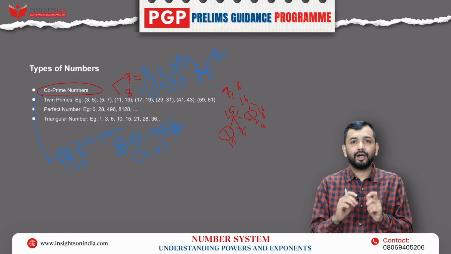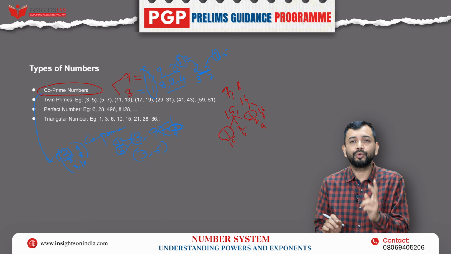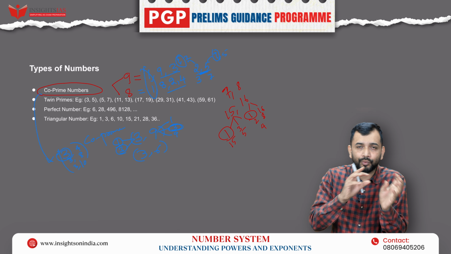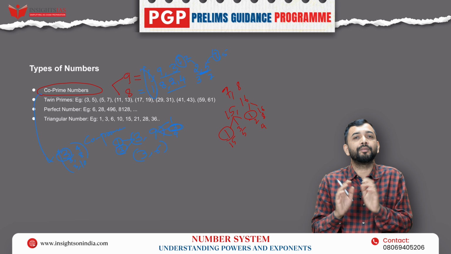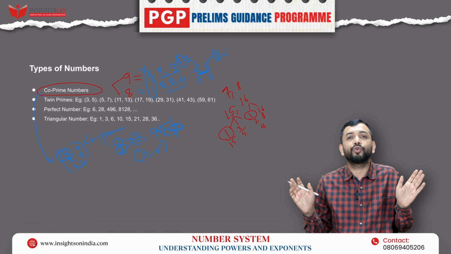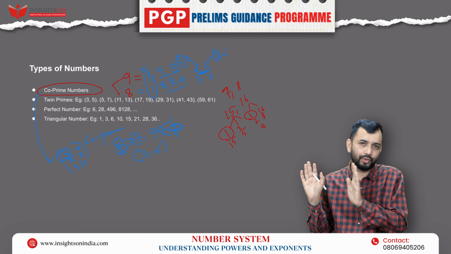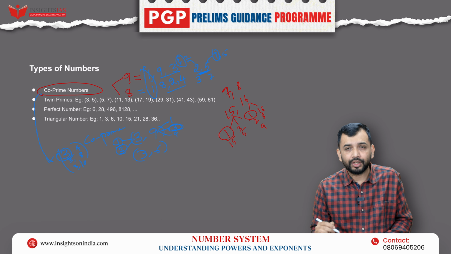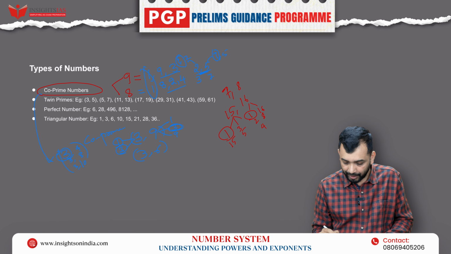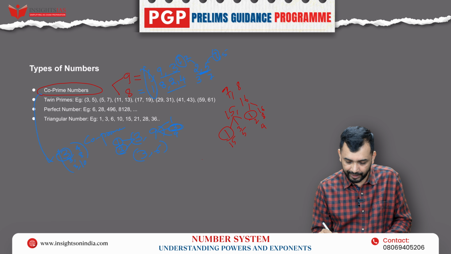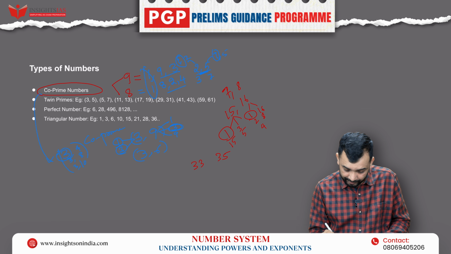So that means that you always have to remember, if two numbers are consecutive, what is consecutive? One after the other, then those two numbers are always co-prime, right? Two consecutive numbers are always co-prime. Similarly, two consecutive odd numbers are always co-prime. For any number you take, for example, if I take 33 and 35, for 33 it will be 1, 33, then 3 and 11. Now with 35, 1, 35, 5 and 7.